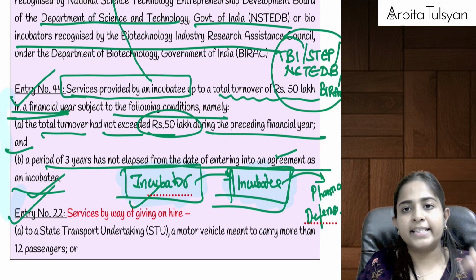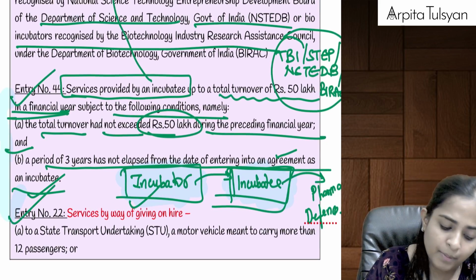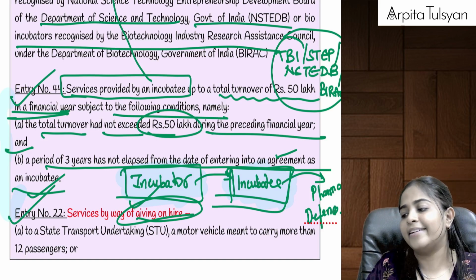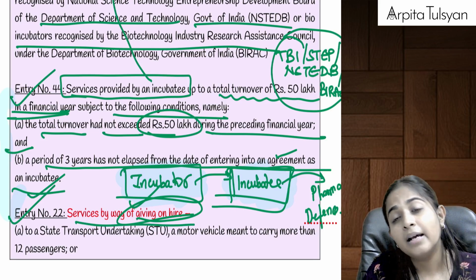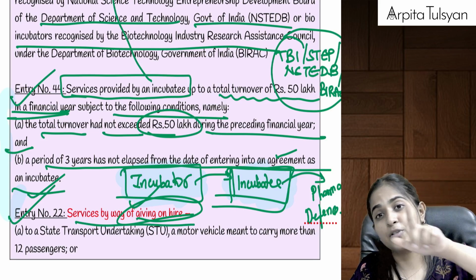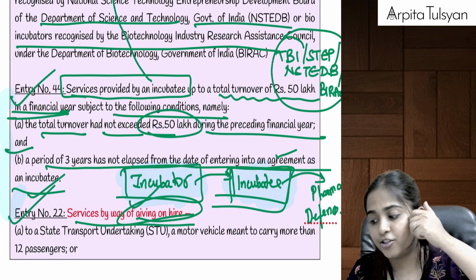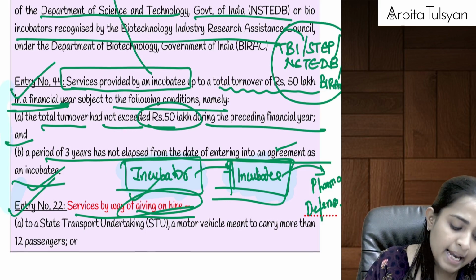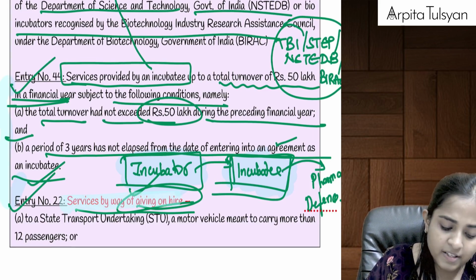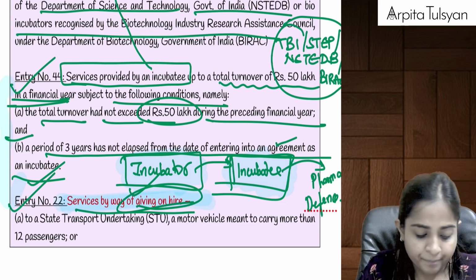Then going on to the next entry, that is entry number 22. Entry number 22, partially we have done it in educational services. This was talking about services by giving on hire. Remember, bus driver uncle taking a bus on hire, then providing it to an educational institution, and then the educational institution providing it to its students, faculty, staff, etc. Yes, so services by way of giving on hire.